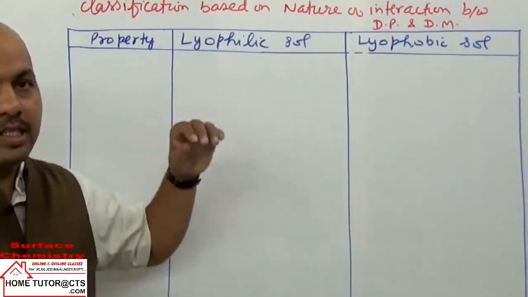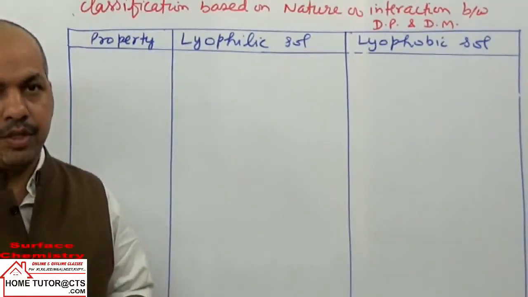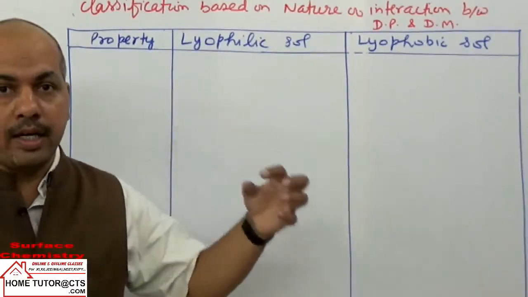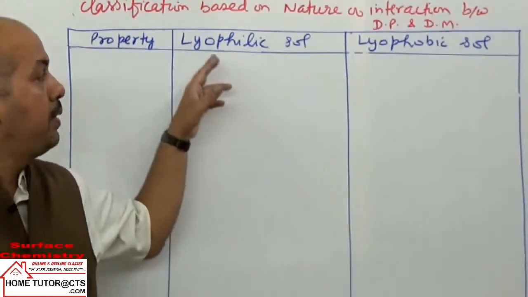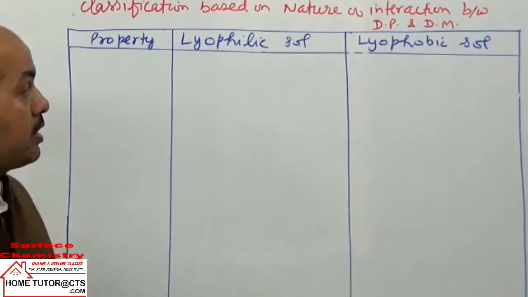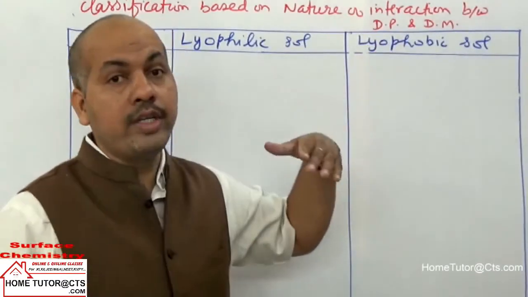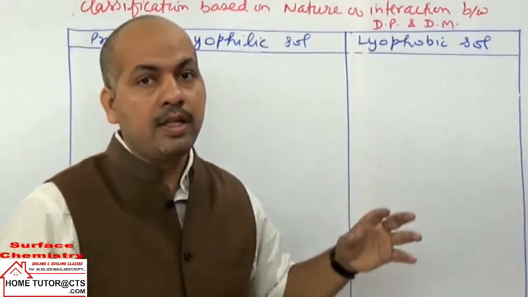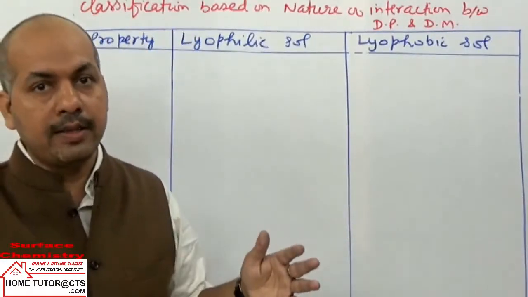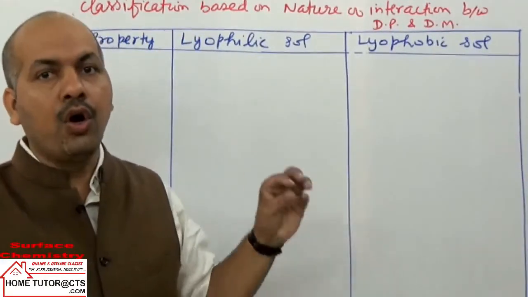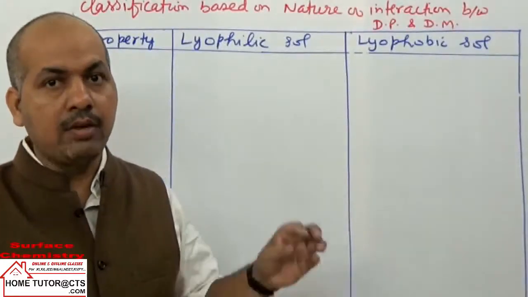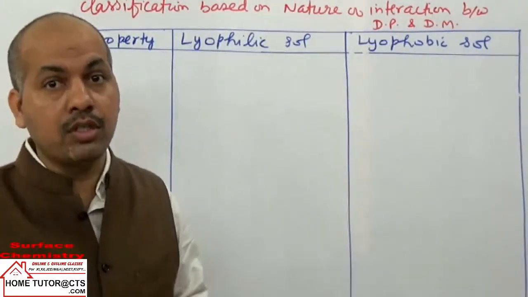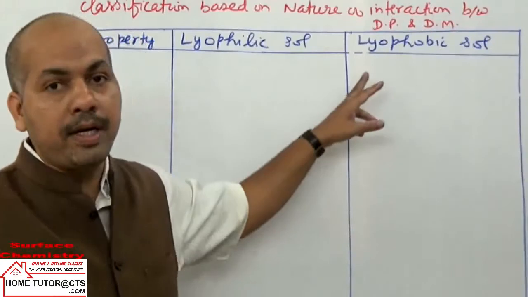What does lyophilic mean? Liquid attracting. In this case the dispersed phase particles have high affinity for the medium particles, whereas lyophobic is liquid repelling, liquid hating. In lyophobic sols the dispersed phase particles have no affinity or very low affinity for the dispersion medium particles.